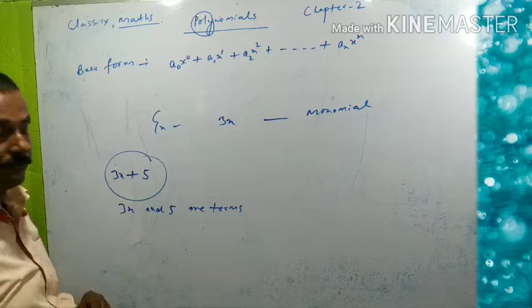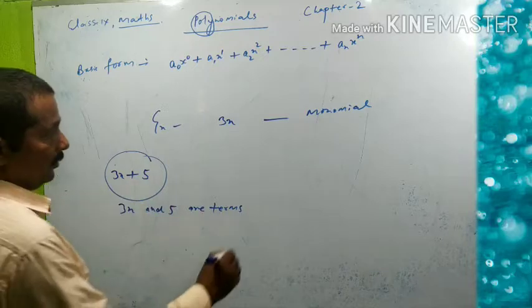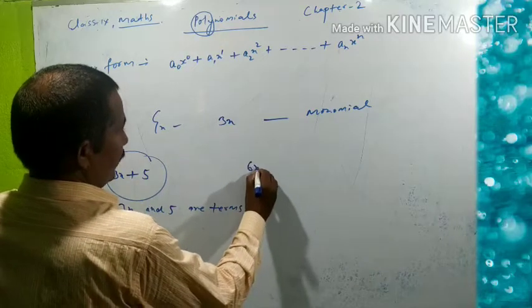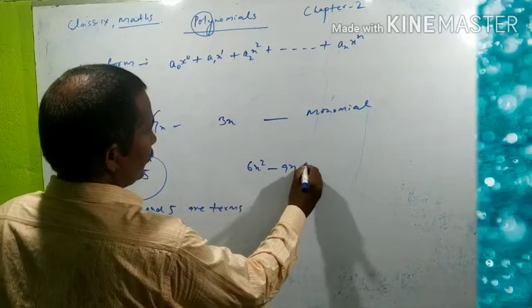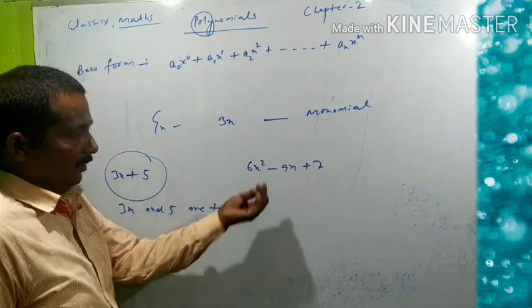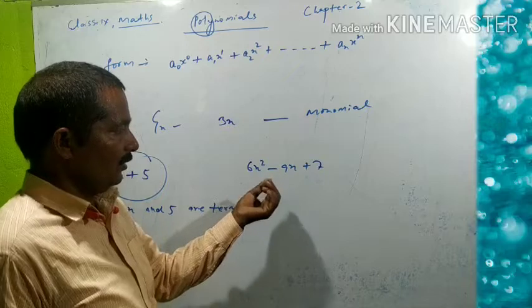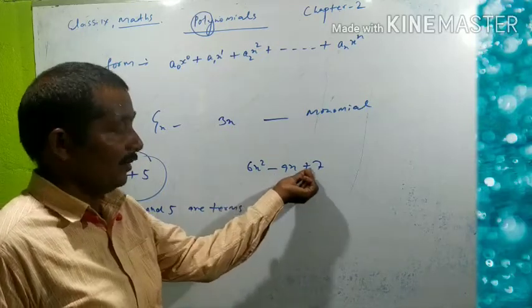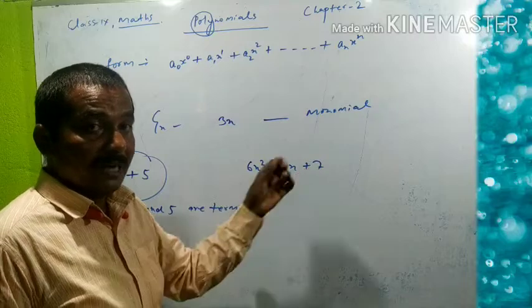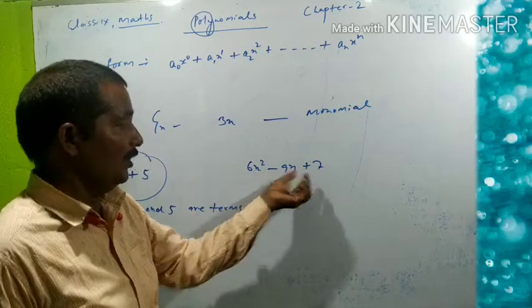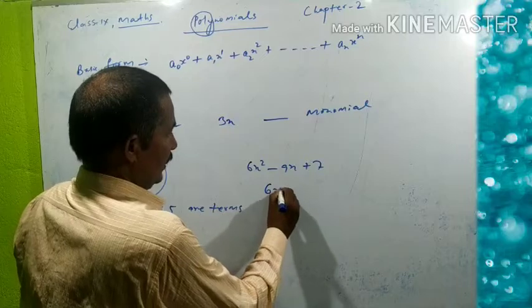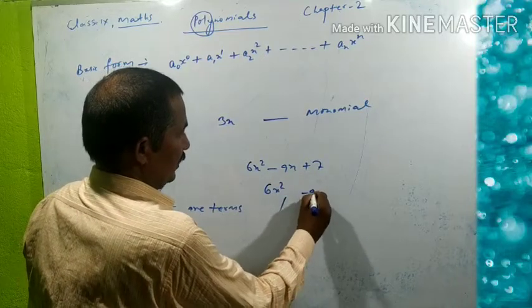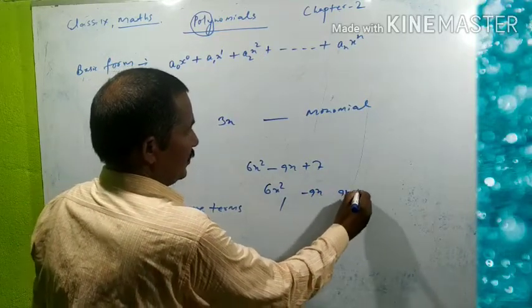Look, another example. 6x square minus 9x plus 7. Basic operations are what here? Basic signs, minus and plus. Excluding minus and plus you write here 6x square, minus 9x, and 7.